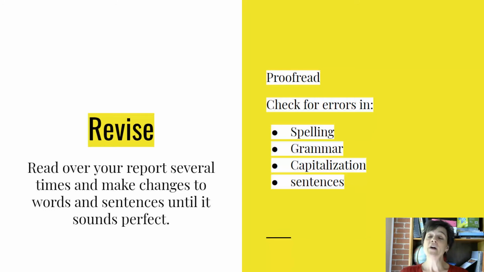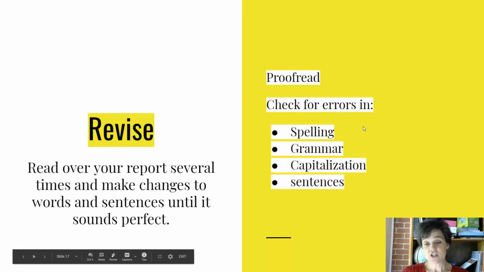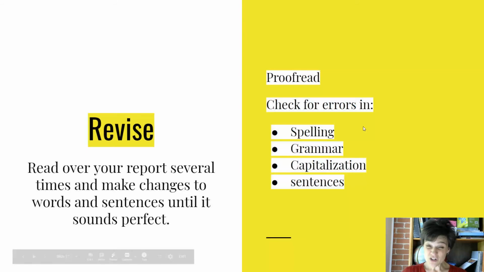Okay? Once you feel like you've made it the best it can be, then you need to go in and proofread. Check for spelling errors, grammar. Did I use the right words? Did I capitalize everything? Did I capitalize something that didn't need to be capitalized? Do my sentences make sense? Did I use punctuation? I forgot to put punctuation there. Did I use correct punctuation? So go through it and make sure everything's just right.